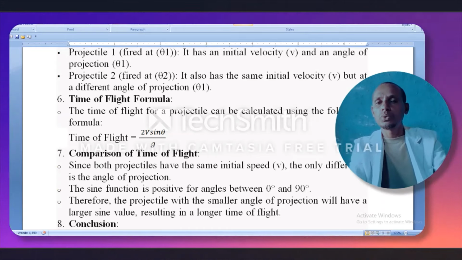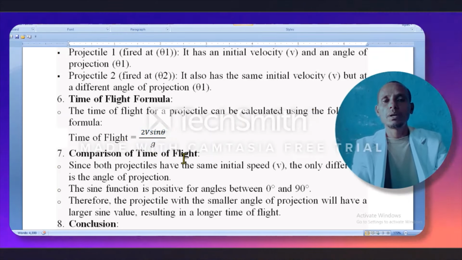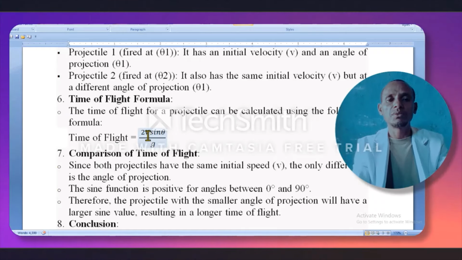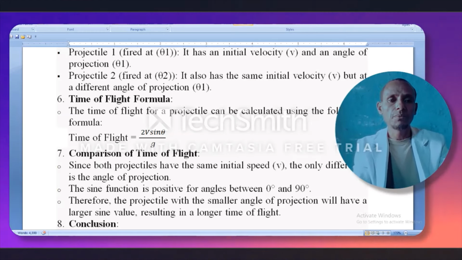The time of flight for the projectile can be calculated using the following equation: time of flight equals 2 v, initial velocity, times sine theta, over g. According to the given information, we have the same value of v initial for both, and g is also the same. We are discussing under the same conditions.